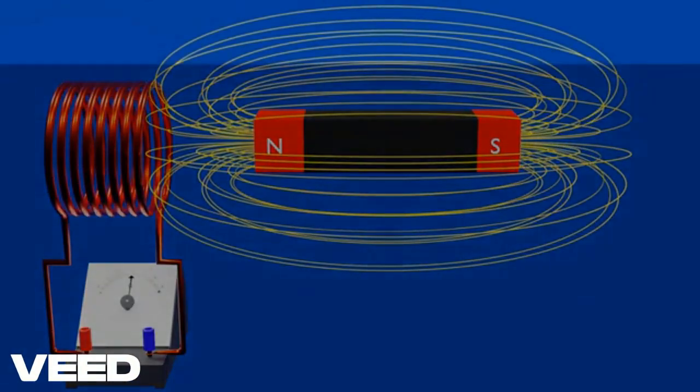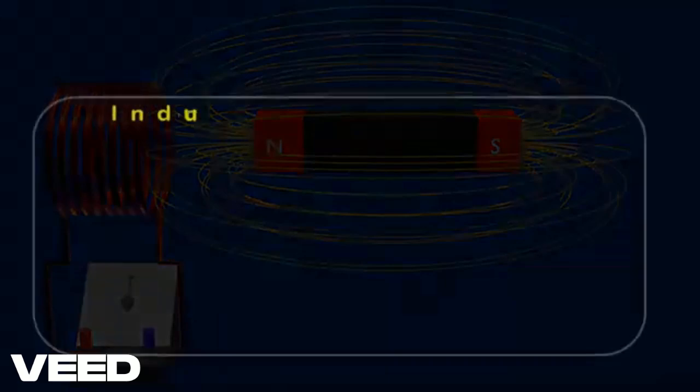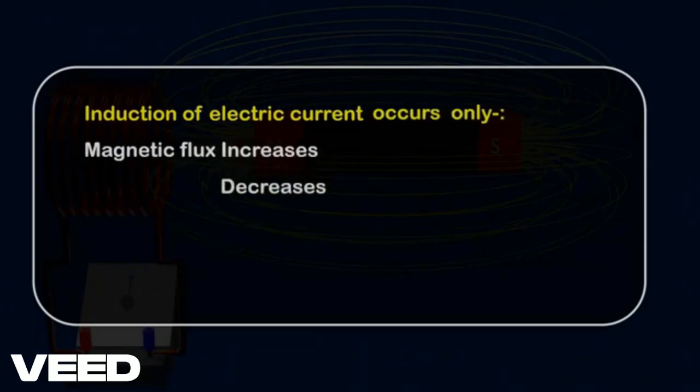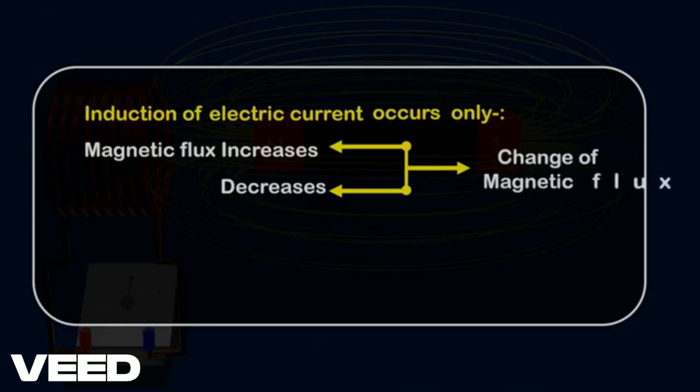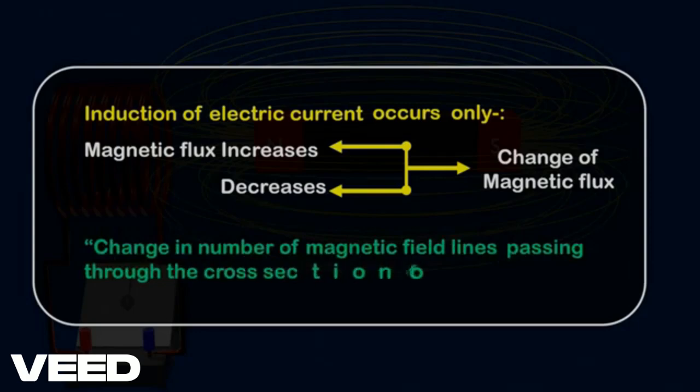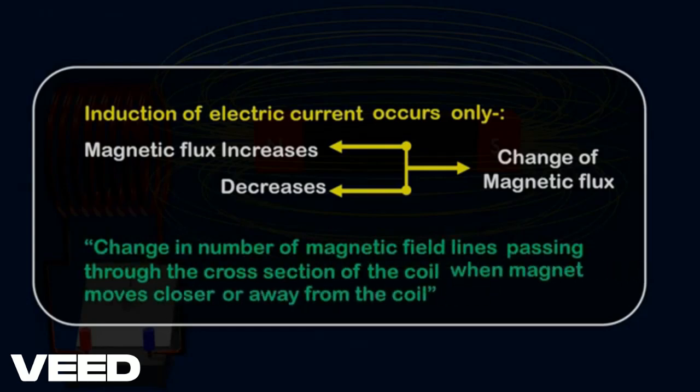Here it is important to understand that induction of electric current occurs only when magnetic flux increases or decreases, or we can say that there has to be a change of magnetic flux. That is, a change in the number of magnetic field lines passing through the cross-section of the coil when the magnet moves closer or away from the coil.